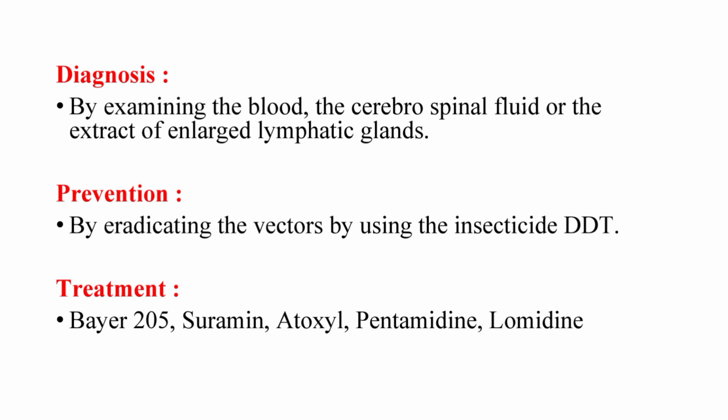Prevention method: by eradicating the vectors using the insecticide DDT. The drugs used for the treatment of trypanosomiasis: Bayer 205, Suramin, Atoxyl, Pentamidine, Lomidine.